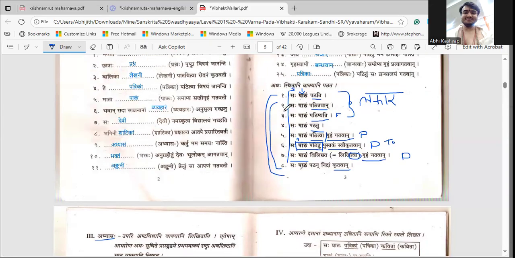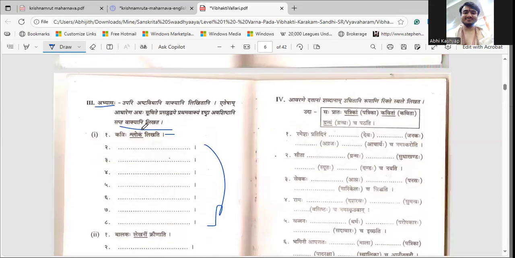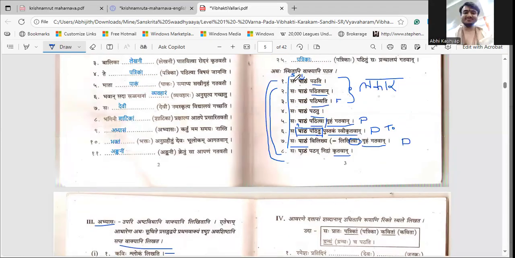So now we will look at the second sentence. What was the second sentence? Saha patham pathitavan. Now the first sentence over here is Kavihi shlokam likhati. So this will become what? Present. So how do we change? What should we change over here? Kavihi will not change. Shlokam does not change. Kavi will be the same.